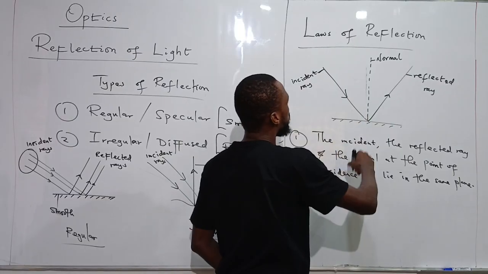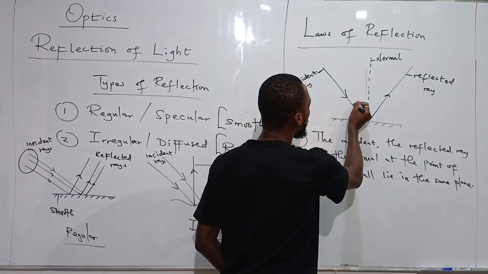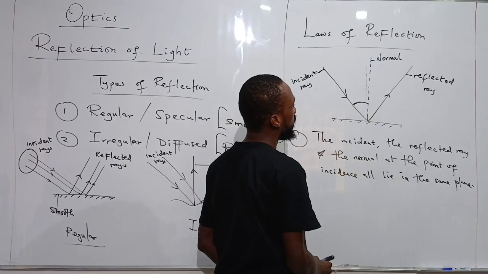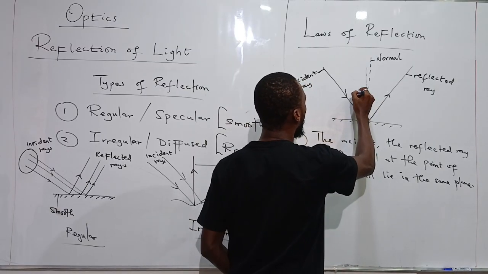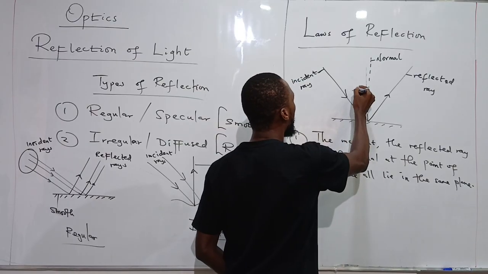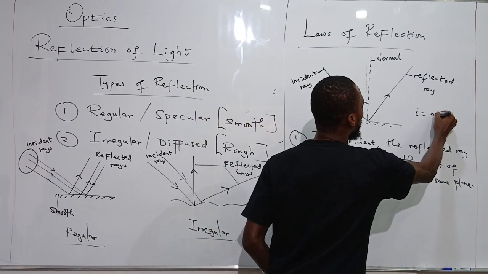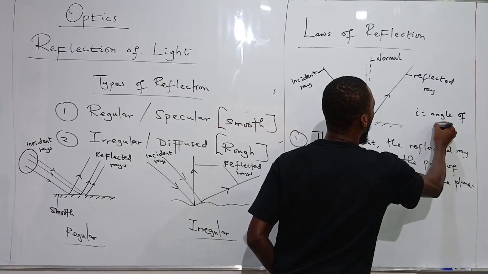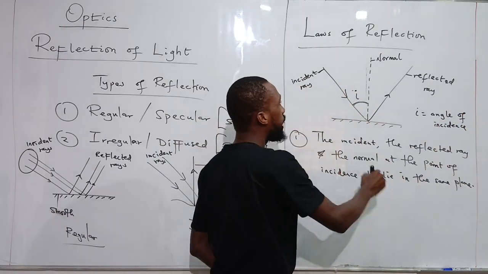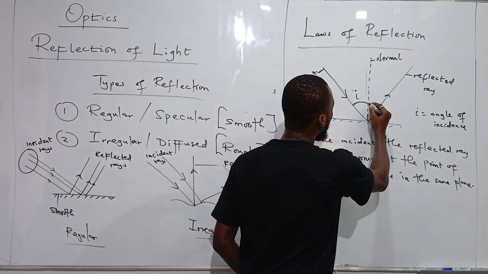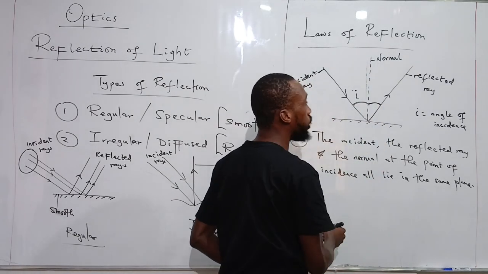This is the incident ray and this is the normal. There is an angle between the incident ray and the normal. The angle made between the incident ray and the normal is called the angle of incidence. I is the angle of incidence. Similarly, there is an angle between the reflected ray and the normal.